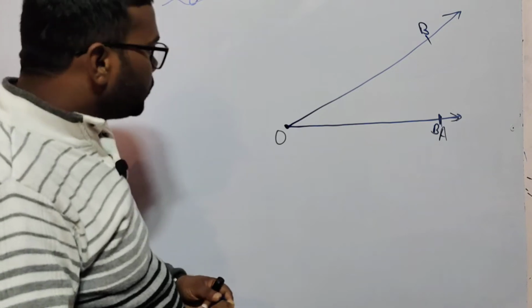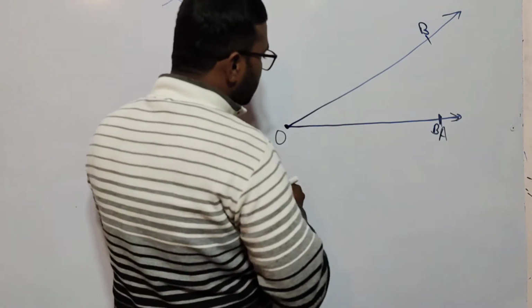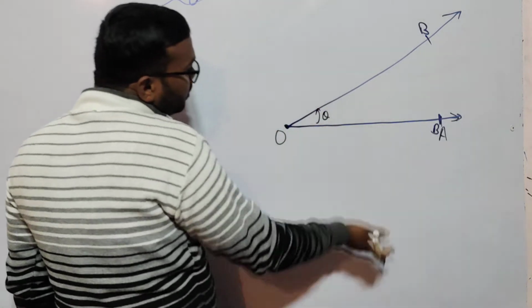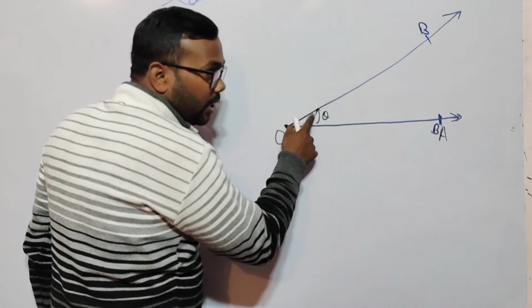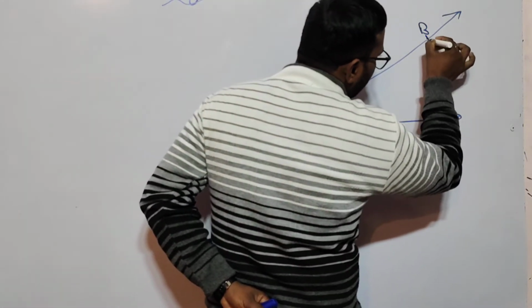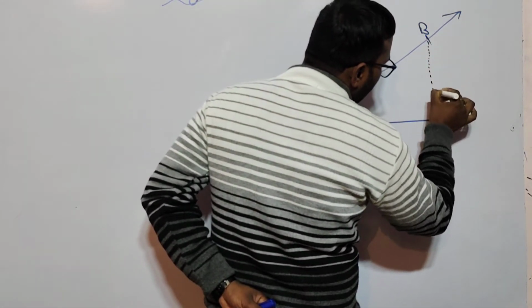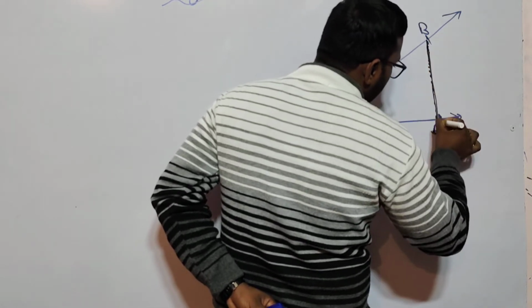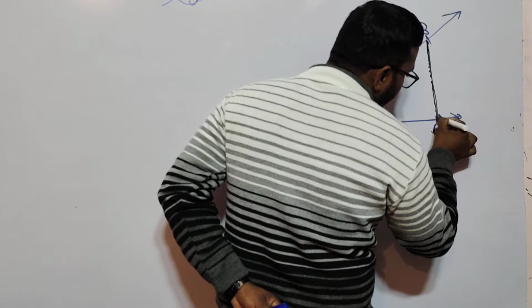So we assume this is your theta and the direction of theta is anti-clockwise, that's why I am showing an arrow. If we draw a dotted line from OB to OA, this is a perpendicular line on OA.